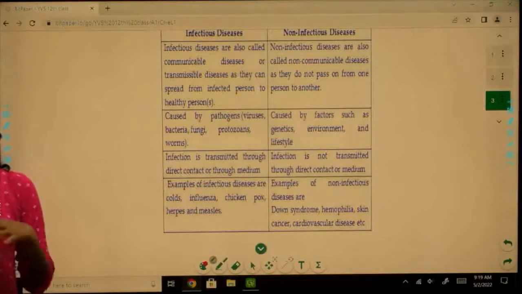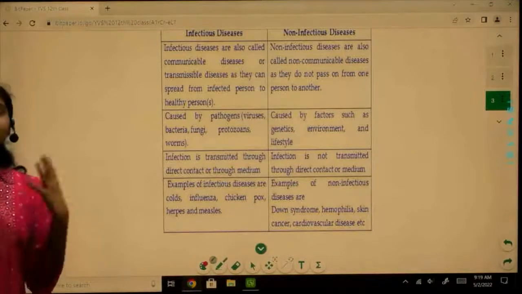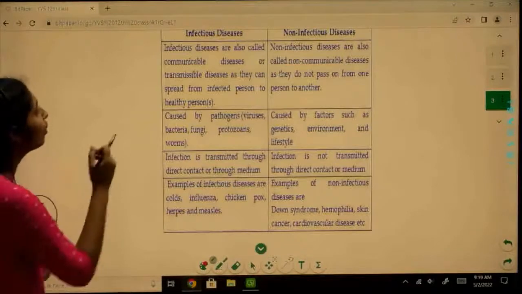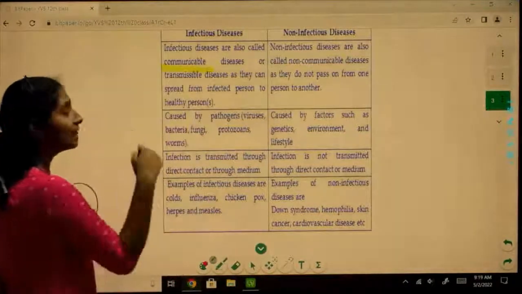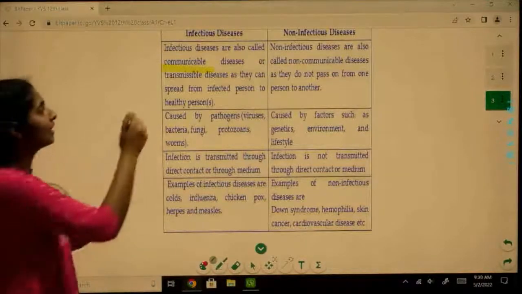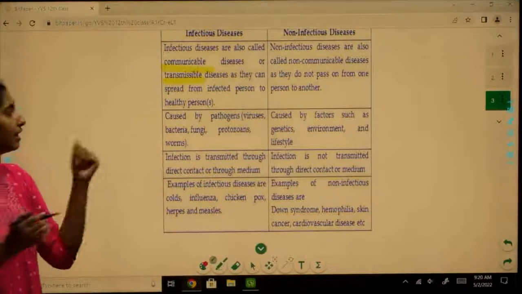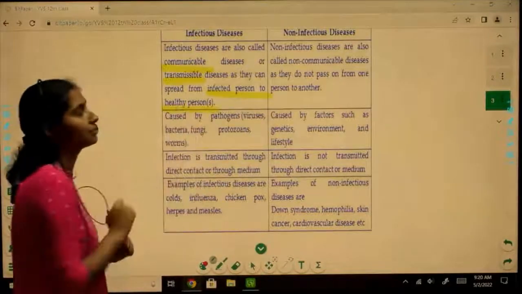Infectious diseases are communicable diseases that can spread from a person who is already infected to another healthy person. They are also known as communicable diseases, and because they are communicable, they are transmissible. They can spread from an infected person to a healthy person, right?